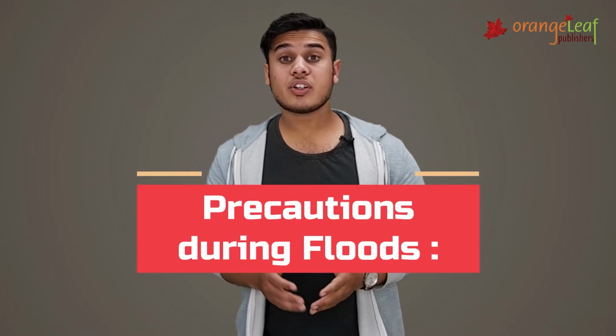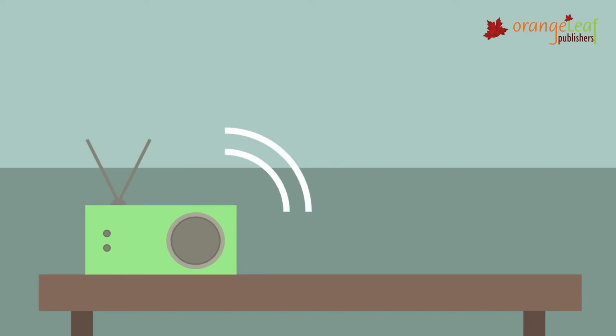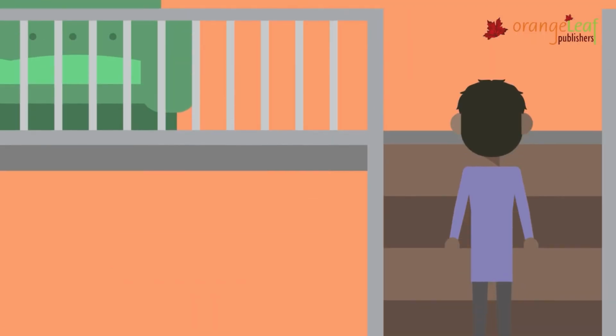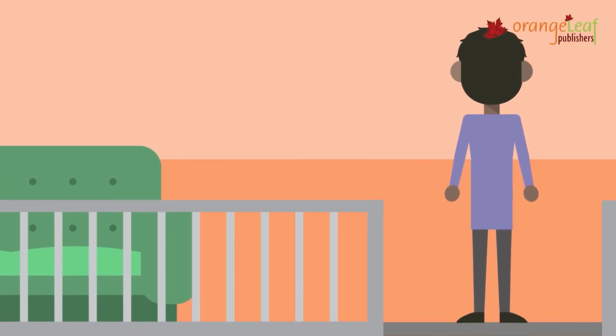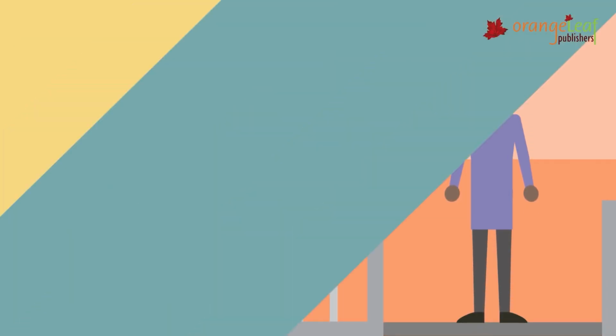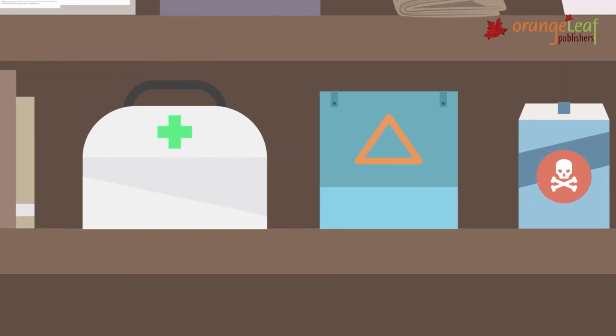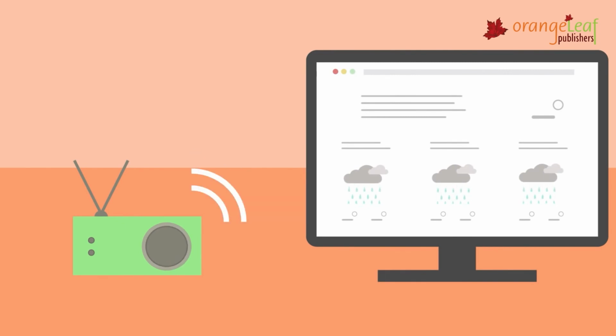Here are some precautions we can use during floods. Do not panic. Always listen to the flood warning given on TV and radio. Leave the area where the flood water is bound to flow. Move to a higher location where the flood water cannot reach. Always keep medicines, food supplies and packets of clean drinking water ready. Always follow the instructions of the rescue team workers.